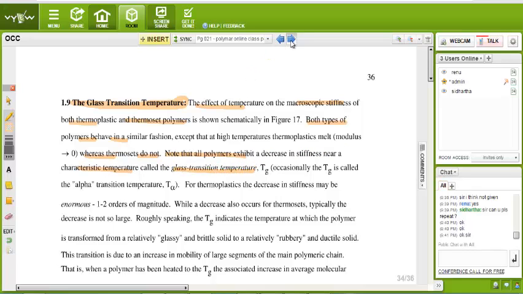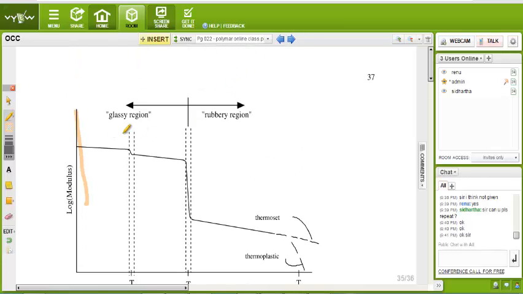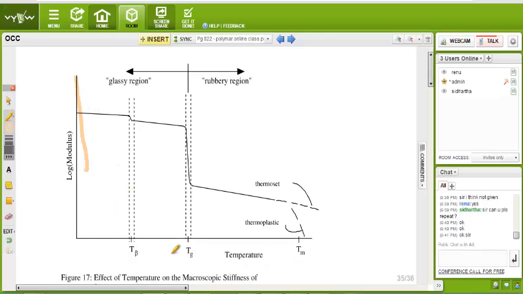That means what? See that. It is the glassy region. You increase the temperature. This curve is for temperature. See, here some drop has started. Now another fall has started. Now from here thermoplastic is melted and the thermoset remains. So